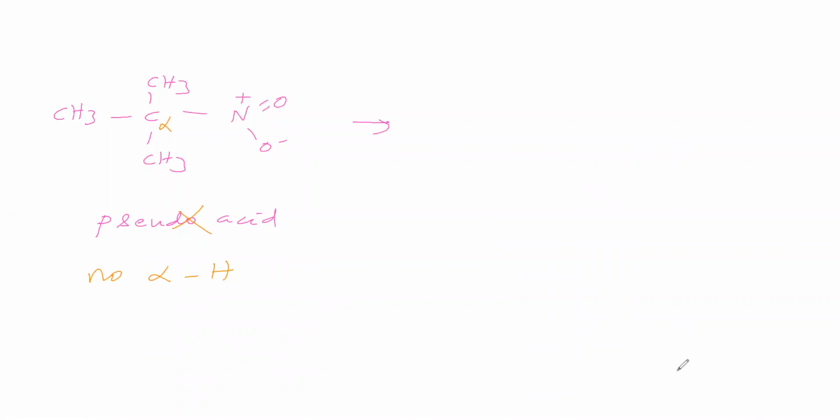Next reaction we'll see is condensation with aldehydes. Nitro compounds undergo a condensation reaction with aldehydes. So in that reaction, we take the compound CH3NO2, and to this a base is added. Then acetaldehyde is added.